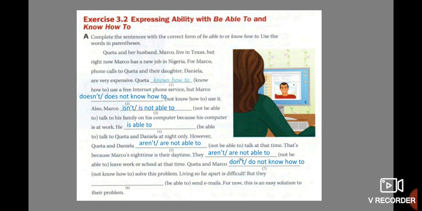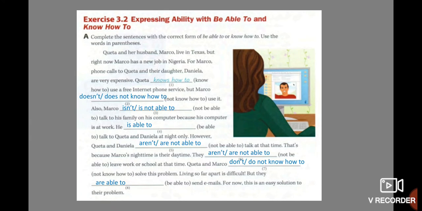Keta and Marco don't know how to solve this problem, or maybe do not know how to solve this problem. Living so far apart is difficult, but they are able to send emails. For now, this is an easy solution to their problem.